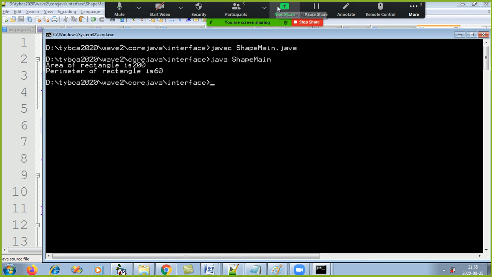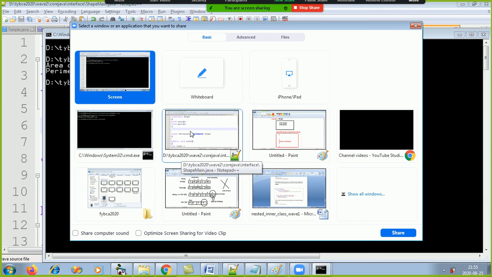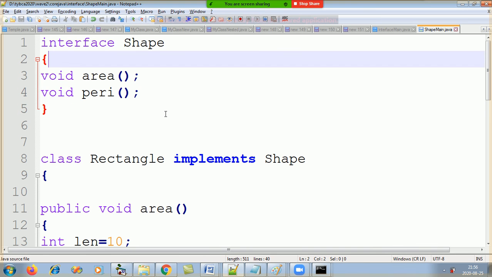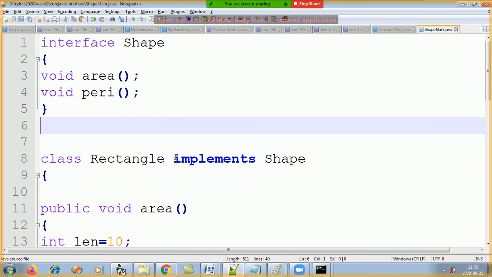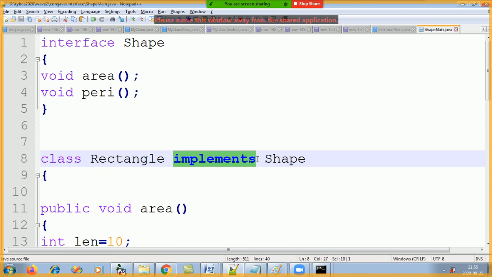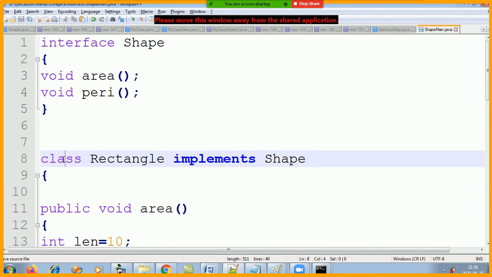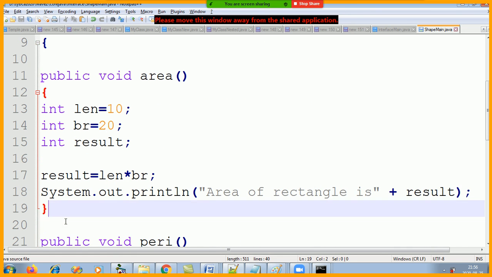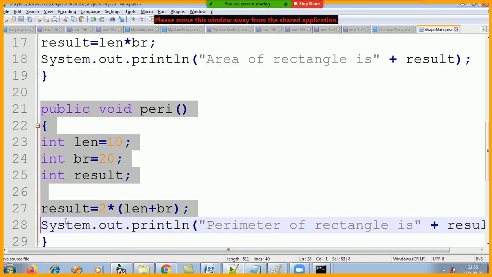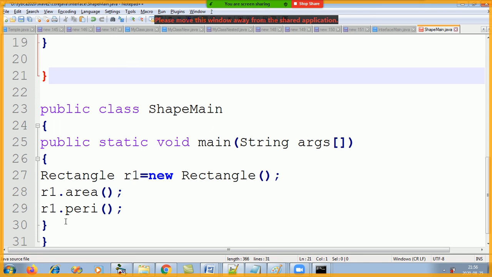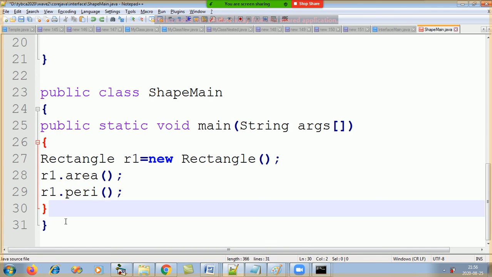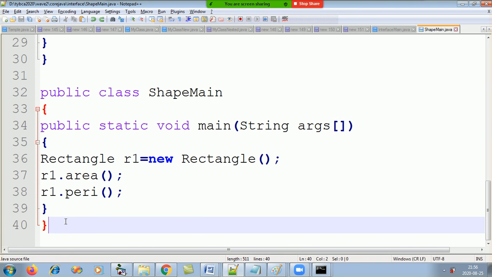Yes, sir. So is the interface clear? Yes, sir. So an interface contains blank methods, and when you say implements, what does it mean? You are promising that you will implement all its methods. So if you give body to area but you don't give body to perimeter, is the promise being fulfilled? No. So you have to give bodies to all the empty functions. Clear? Okay, sir.